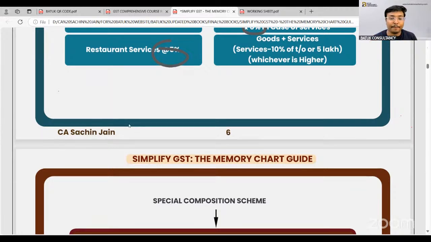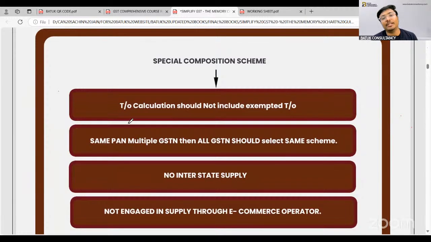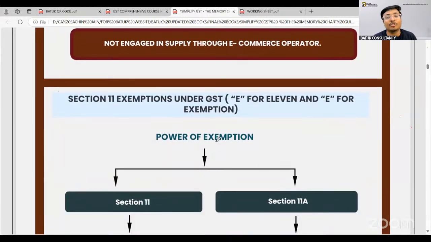Now, certain special points related to this composition scheme. Turnover calculation should not include exempted turnover. Okay. Same PAN, multiple GST registrations: if you have opted for the composition scheme for one PAN, in that case, the same will be applicable for all the registrations under that PAN. No interstate supply. In case of the composition scheme, you are not eligible to make interstate supply, and not engaged through an e-commerce operator. So these are the very specific conditions for opting for the composition scheme.